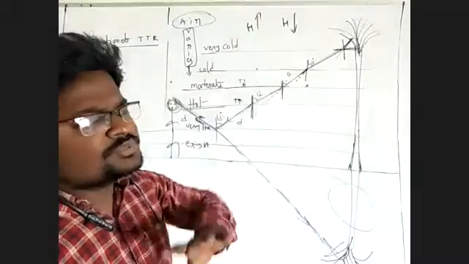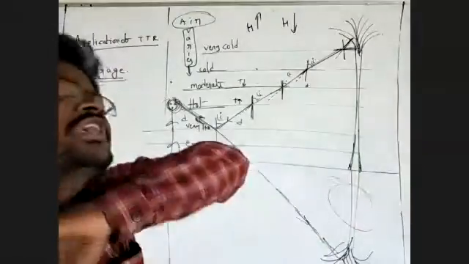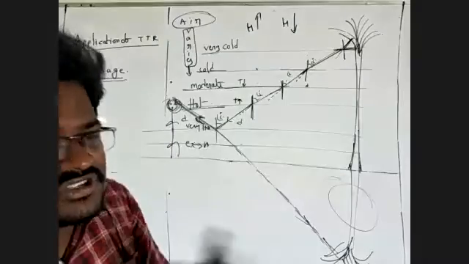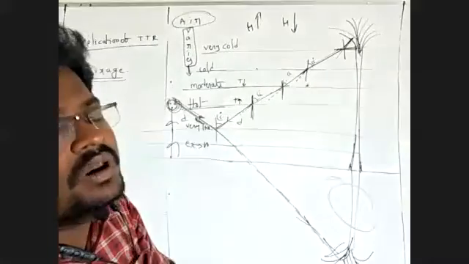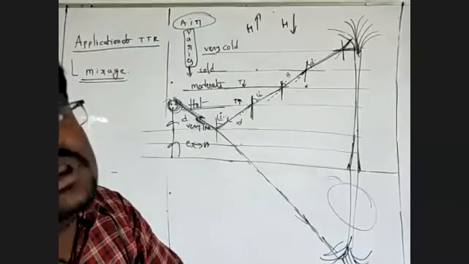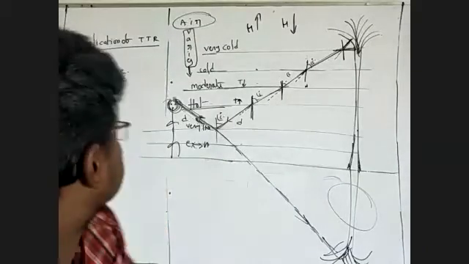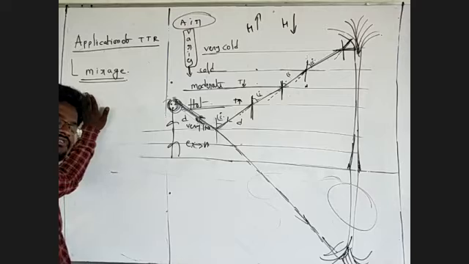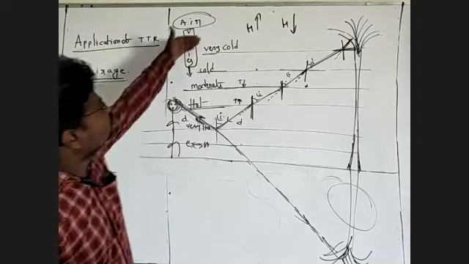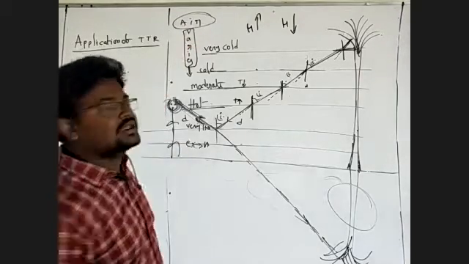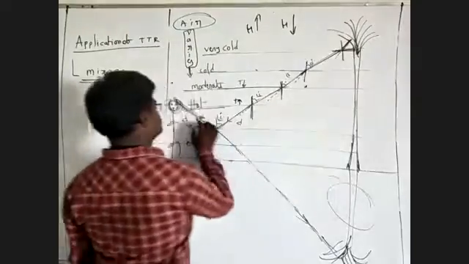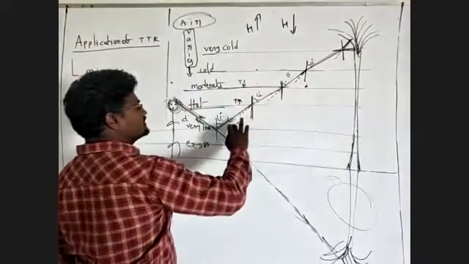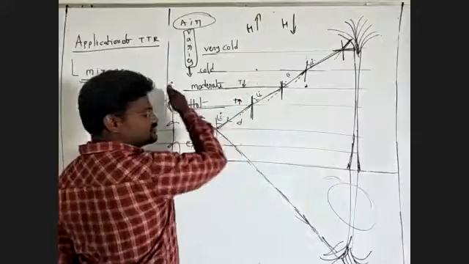Suppose we reach the place, we cannot find any water, and we cannot find any inverted trees. That is what we call an optical illusion. So what is the reason? The refractive index of the medium varies throughout the medium. Light travels from denser to rarer, and total internal reflection takes place.